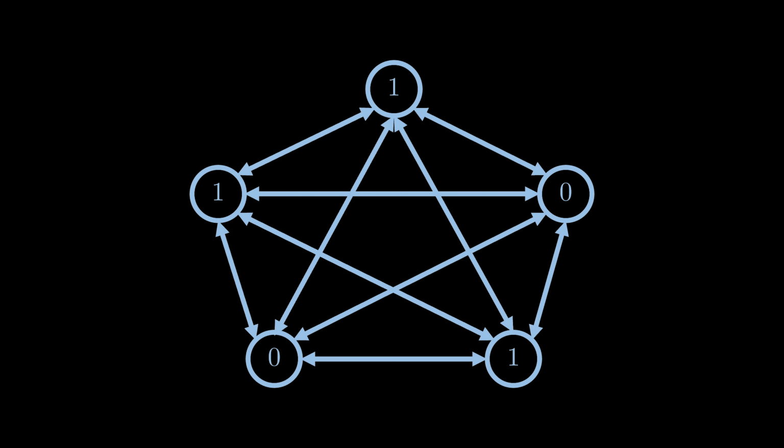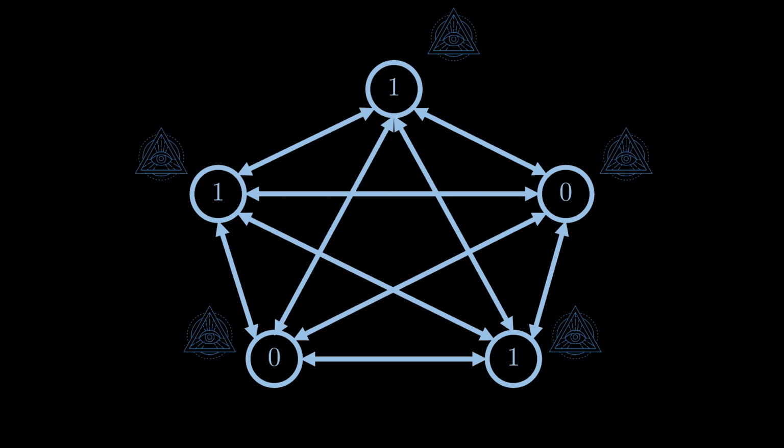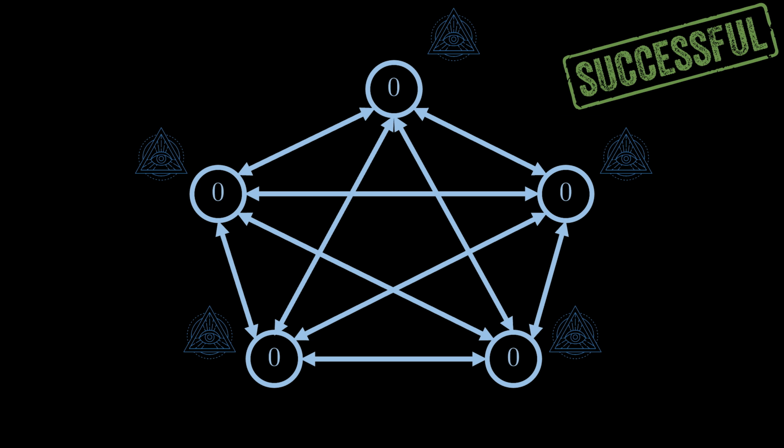Instead of doing so, each node could use a so-called random oracle. A random oracle provides randomness, that is, unpredictable bits, but in such a way that all nodes always receive the same random bit. In the example here, the random oracle provides the random bit 0 to every node. If all nodes adopt this random bit, all nodes immediately agree.